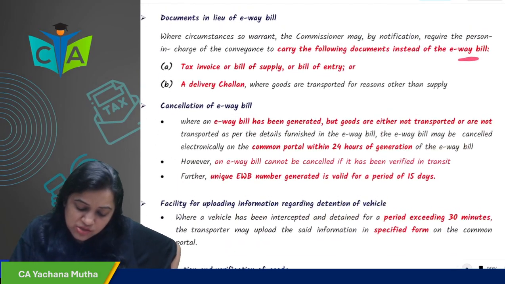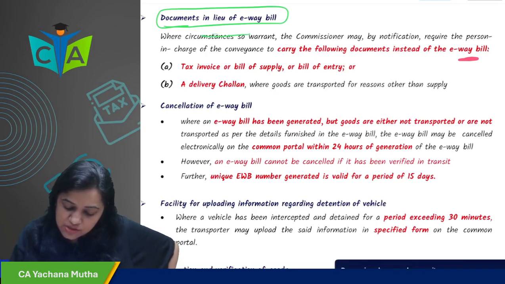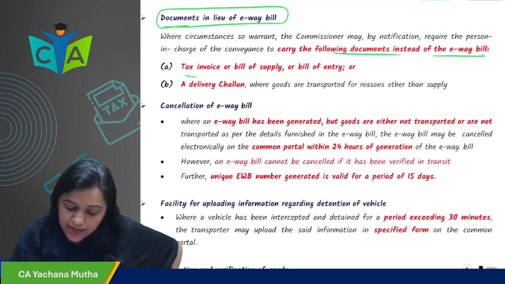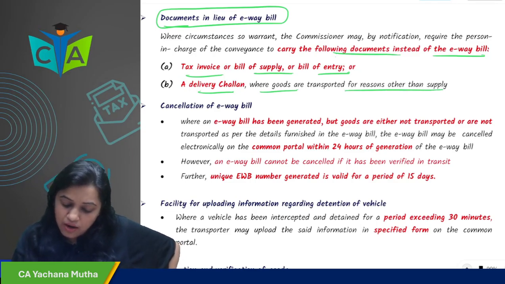Okay. Next is document in lieu of e-way bill. When the circumstances so warrant, the Commissioner may by notification require the person to carry the following documents instead of an e-way bill: tax invoice, bill of supply, or bill of entry as the case may be, or delivery challan where the goods are transported for reasons other than supply.